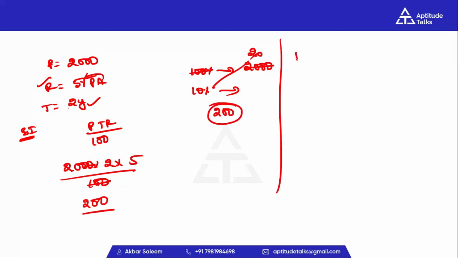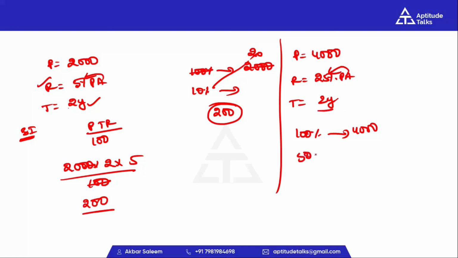For example, principal is 4000 rupees. Rate of interest is 25% per annum. Time period is 2 years. So principal 100%. In the problem, principal is given as 4000 rupees. What is the simple interest in terms of percentage? Per year it is 25%. 2 years it is 50%. That means half of the amount. 100% is 4000. What is the half of the amount? 4000 half? 2000 rupees. We can solve very easily using the percentage method.